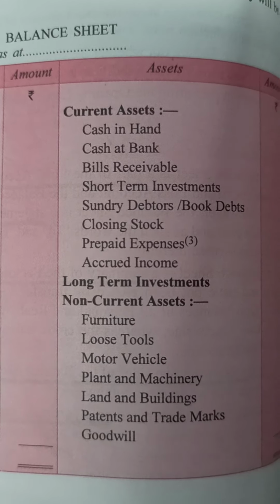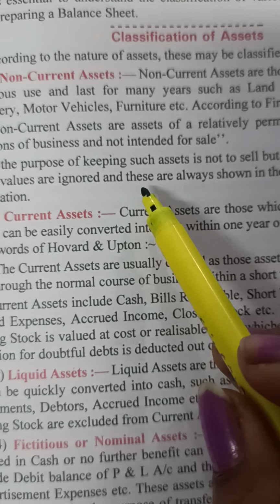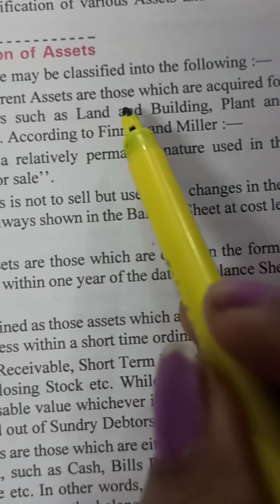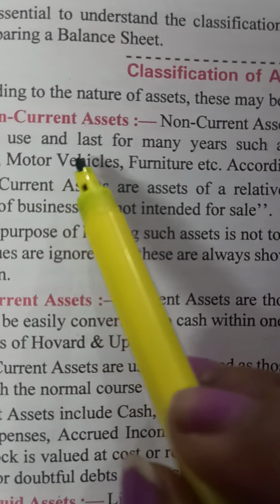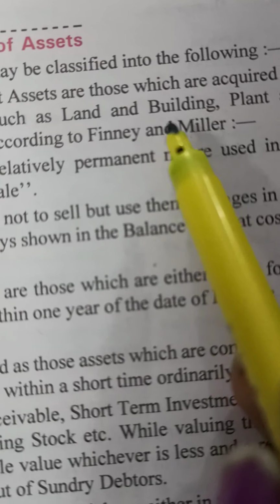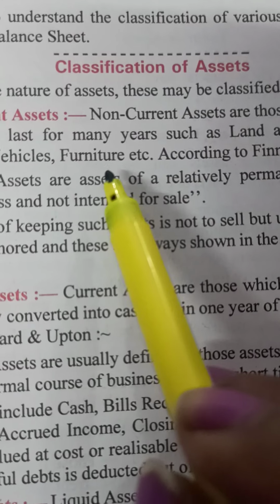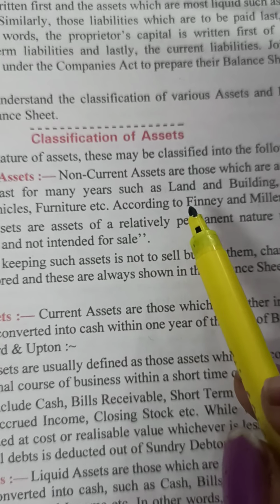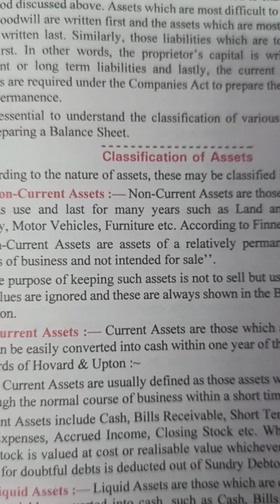Now the next thing I have explained to you, these are the types of assets. I have explained the classification of assets. Non-current assets means all those assets which are acquired for continuous use and last for many years, such as land and building, plant and machinery, motor vehicles, furniture. That means they have been acquired and they will be used for quite some time. These assets are called non-current assets.